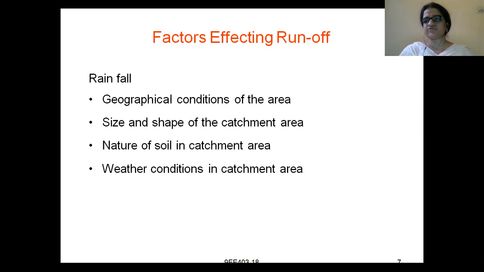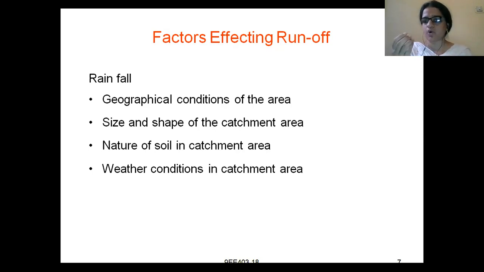Next is the size and shape of the catchment area. What is a catchment area? A catchment area is a place where water comes and gets accumulated. What is the size and shape of the catchment area? If the catchment area is small, or if it is of irregular shape, then definitely you won't have much runoff. The catchment area should be carefully designed. Why? Because more and more water should come and get accumulated. If you are not designing the catchment area properly, obviously you won't get a large amount of runoff water. Right. Next, nature of soil in the catchment area.